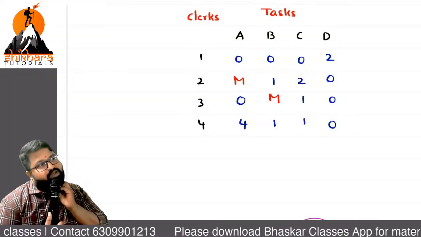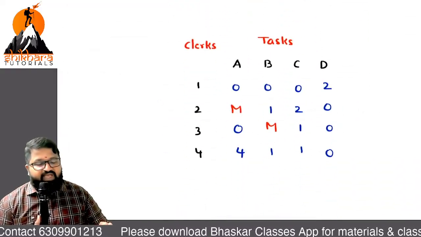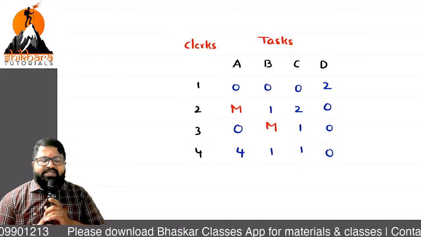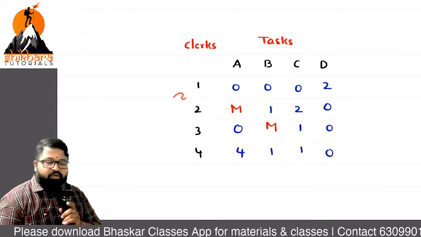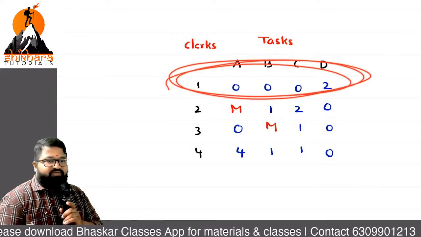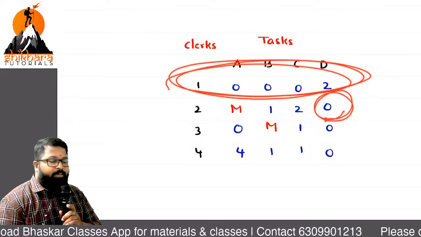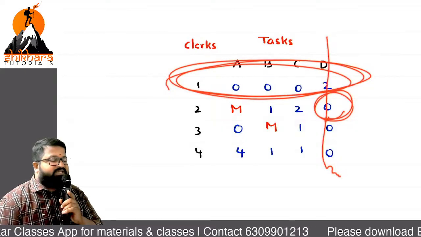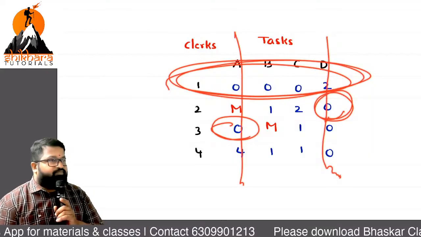If it is done, shall we go with the next test? What is the next test? Test for optimality. What is the process? Go with identification of single zeros. Is there any single zero in the first row? No single zero in the first row. But in the second row, we have a single zero. Mark it and cancel the column. Now any row with single zero, third row with single zero, and cancel the column.